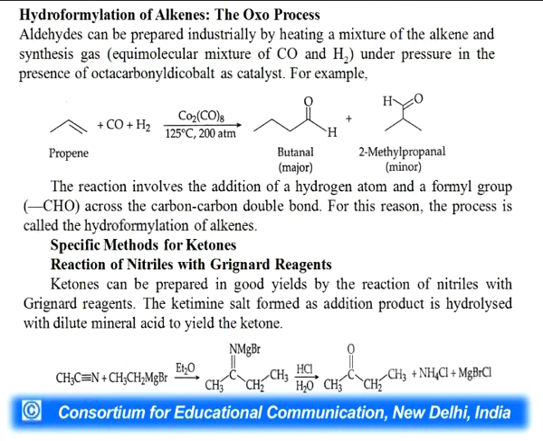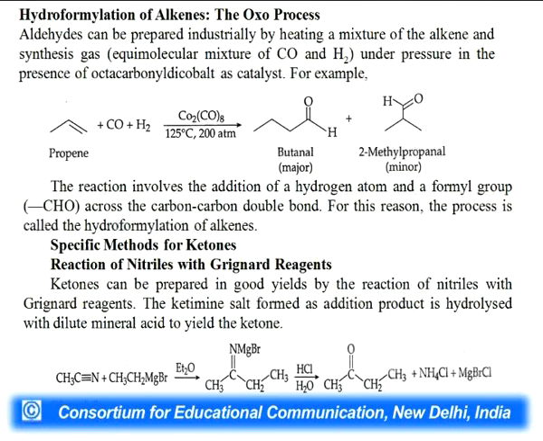Hydroformylation of alkenes, the OXO process. Aldehydes can be prepared industrially by heating a mixture of alkene and synthesis gas, that is an equimolecular mixture of carbon monoxide and hydrogen, under pressure in the presence of octacarbonyldicobalt as a catalyst. So, propene when hydroformylated gives butanal and 2-methylpropanal. The reaction involves the addition of hydrogen and formyl group CHO across the carbon-carbon double bond. That is why it is called hydroformylation of alkenes.